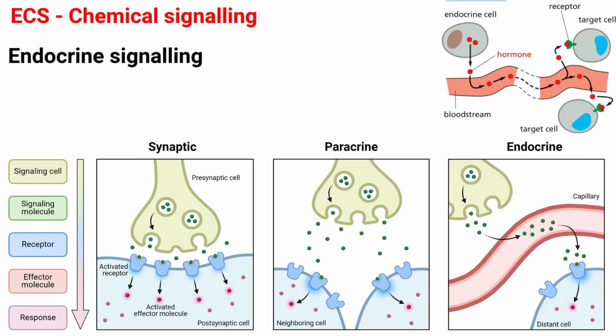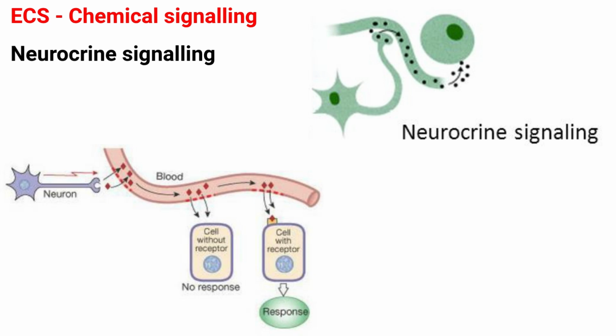Next is endocrine signaling. It is carried out by hormones released into the bloodstream, which bind with hormone receptors on the target cells. Compared to local signaling, endocrine signaling is relatively slow as it relies on diffusion and blood flow. Examples: hormones that affect metabolism such as insulin, testosterone, and progesterone. Next is neurocrine signaling. It occurs when neurons release chemical signals into the bloodstream that affect distant cells. Examples are the hormones adrenaline and oxytocin.